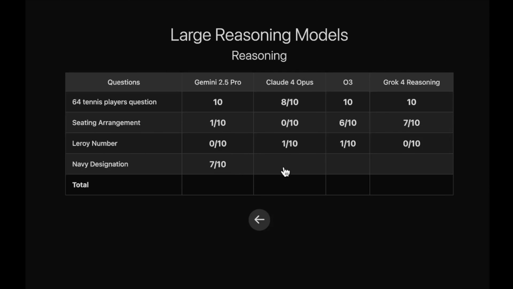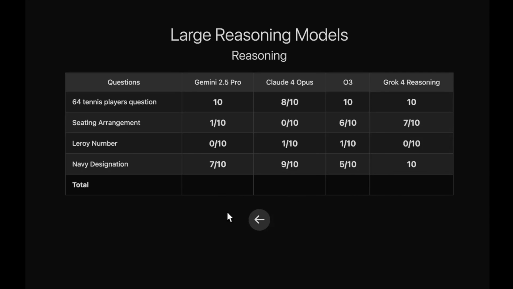As I said, Claude 4 Opus scores a 9 out of 10. The reason I included this model is because many people were actually considering Claude 4 Opus as the best reasoning model, so I had to include this to have more data to understand which is the best model. Talking about OpenAI O3, it scores a 5 out of 10. So you can see in this particular question, OpenAI O3 is actually far behind Claude 4 Opus and Gemini 2.5 Pro. What about Grok4 reasoning? Grok4 reasoning scores a 10 out of 10. Every single time, Grok4 reasoning gets it right.